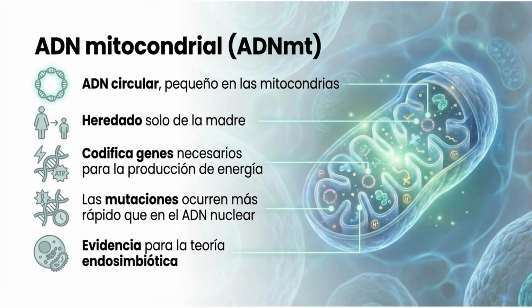Mitochondrial DNA, or mtDNA, is circular and small. It is inherited exclusively from the mother and codes for genes necessary for energy production. Mutations in mtDNA occur faster than in nuclear DNA, and this is evidence for the endosymbiotic theory.